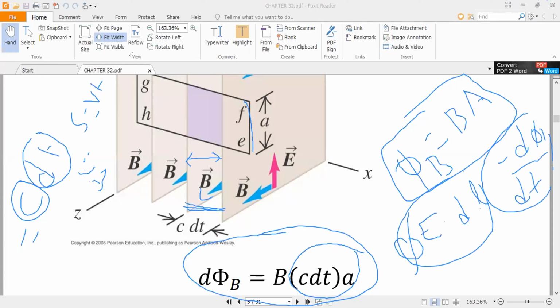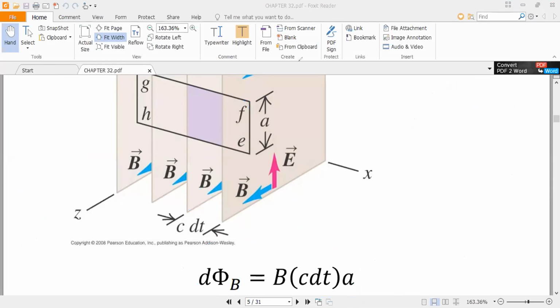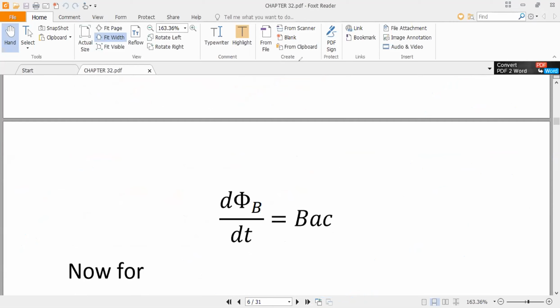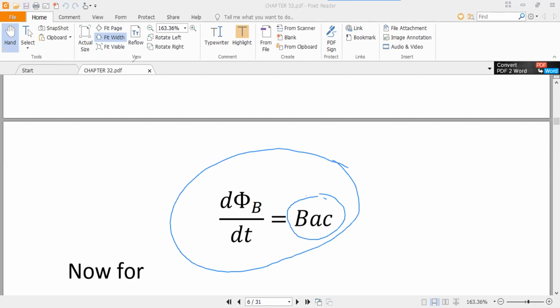So d phi B will be equal to B C dt A. If dt is cancelled with dt, so d phi B over dt will be B C A. Okay, so this is the value of d phi B over dt.